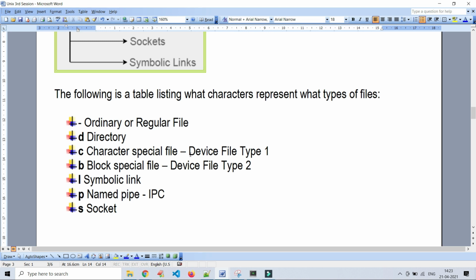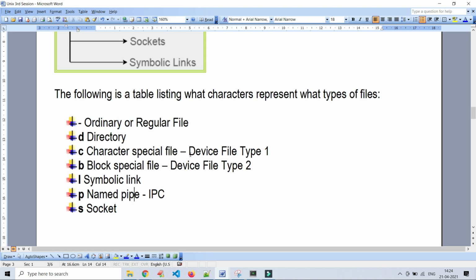A link allows more than one file name to refer to the same file. Means for one target file, we can create many links as per requirement whenever we want, with whatever naming convention we want. There are two types of links: soft links or symbolic links, and the second one is hard links.